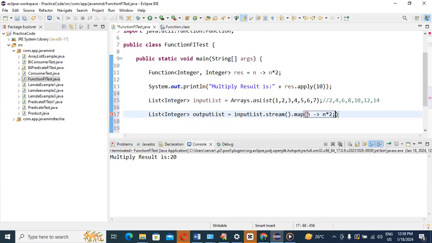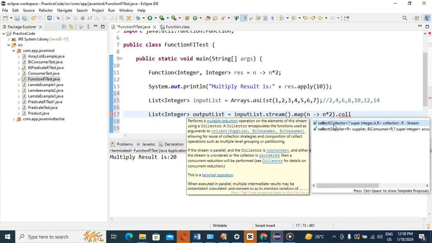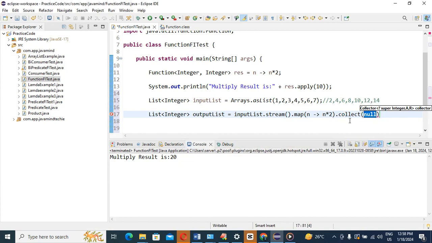Okay, see, that means it will multiply. This is the input list, right? So whatever input list we have, 1 2 3 4 5 6 7, it will multiply each and every element by 2. Yes or no, guys? Then I will do dot collect. I will explain what collect is in collectors in a later class.